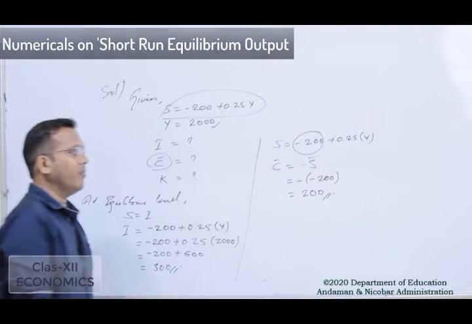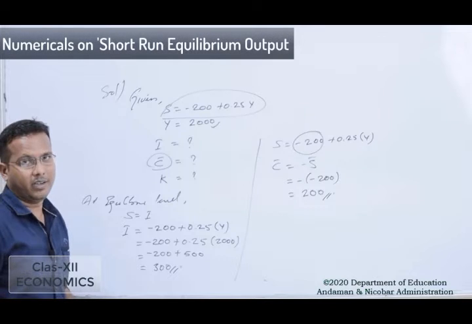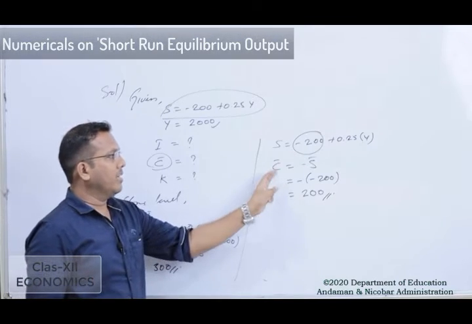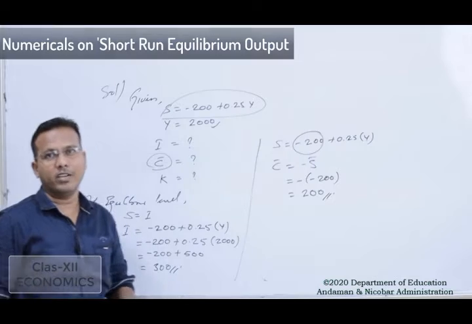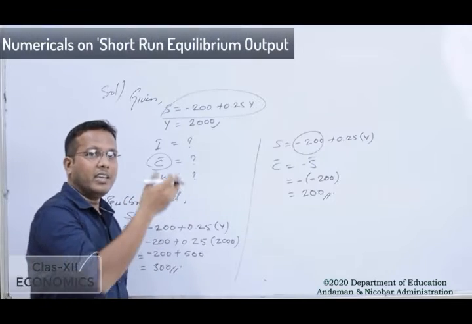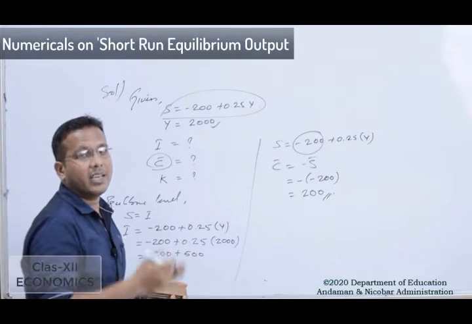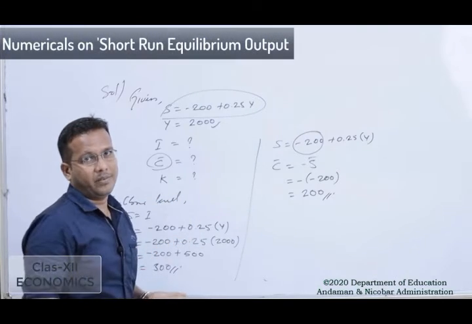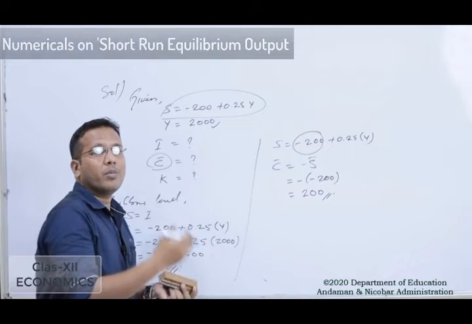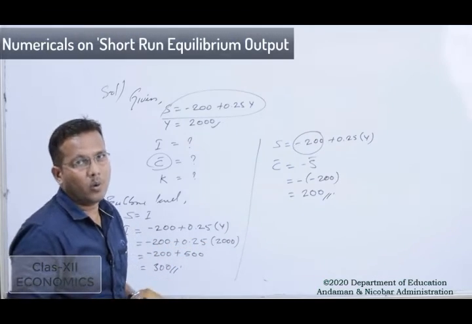So the C bar value will be equal to 200. We have derived this C bar value from the S function, where we can see that the S function can be written as minus C bar plus MPS into Y, otherwise minus C bar plus 1 minus MPC into Y.